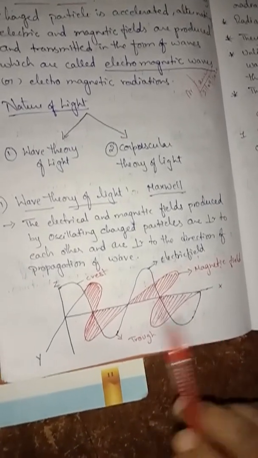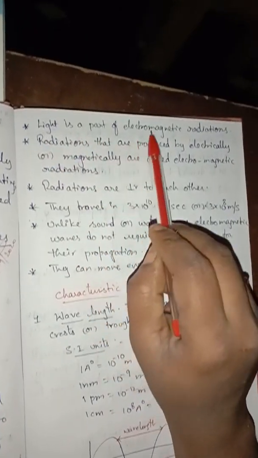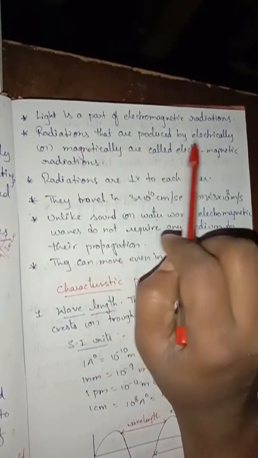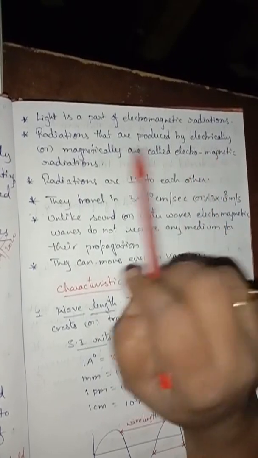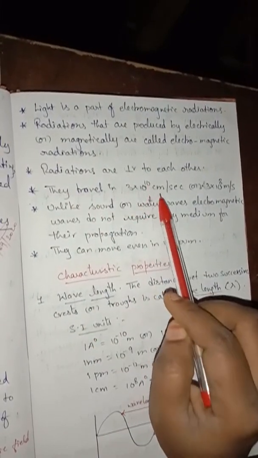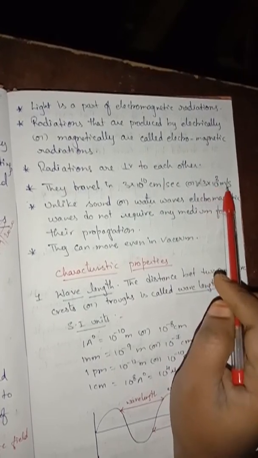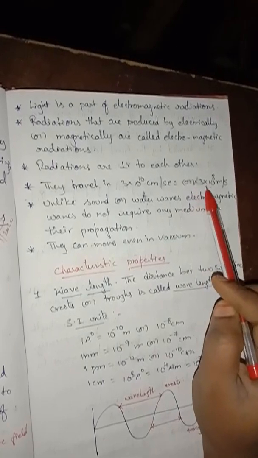Yes, so if we look at some properties, light is a part of electromagnetic radiation. That means light consists of both electric and magnetic radiations. The radiations that are produced electrically or magnetically are called electromagnetic radiations. The fields are perpendicular to each other. They travel with a speed of 3 into 10 to the power 8 meter per second, which is 3 into 10 to the power 10 centimeter per second.